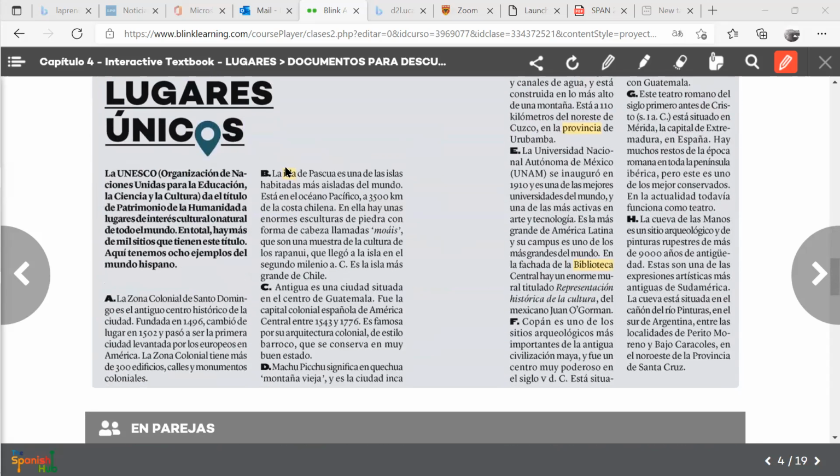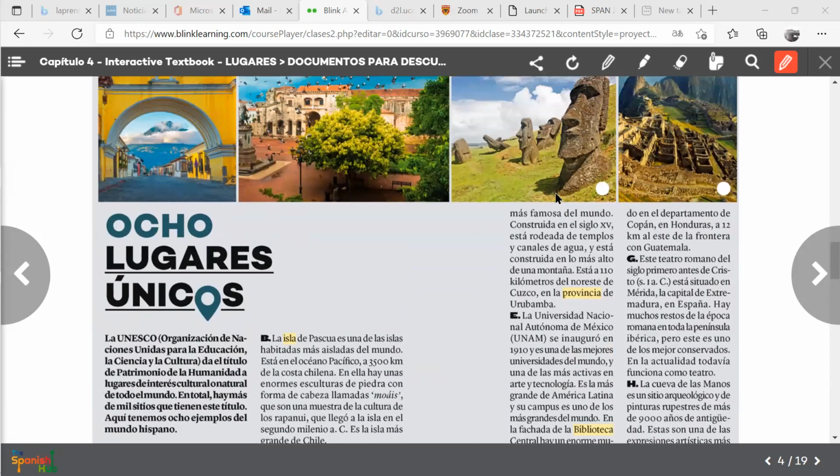So again, let's see, la Isla de Pascua es una de las islas habitadas más aisladas del mundo. So again, we have Pascua Island is one of the inhabited islands more isolated in the world. So again, we have habitadas, that means inhabited, aisladas, isolated, and so on, right? Try to read this and try to remember something, because this might be part of a cultural question, right? Like, where is the island of